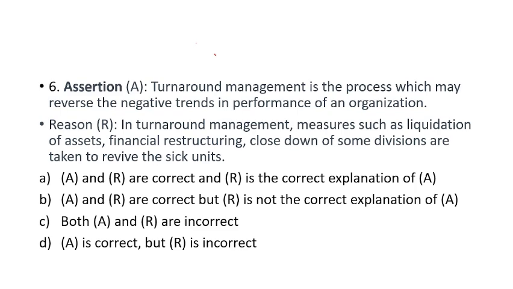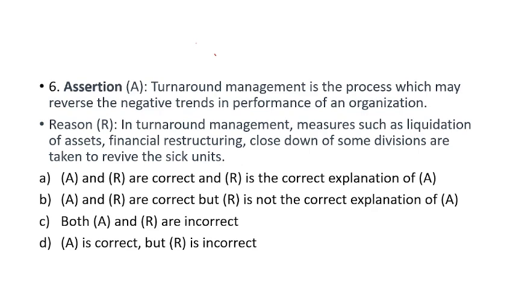But what does the reason say? In turnaround management, measures such as liquidation of assets: the assets which are very old, which are of no use, you will sell them out. So this liquidation takes place in turnaround. Then financial restructuring, you will do.